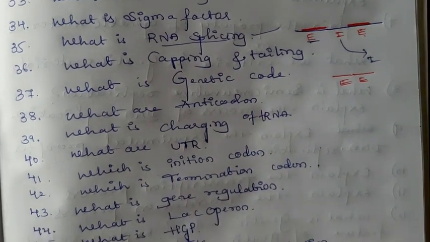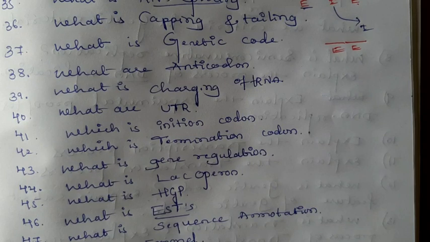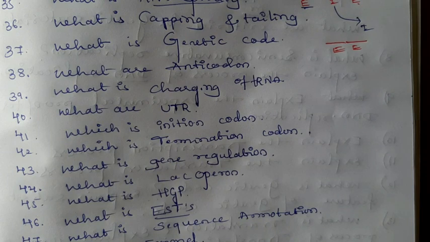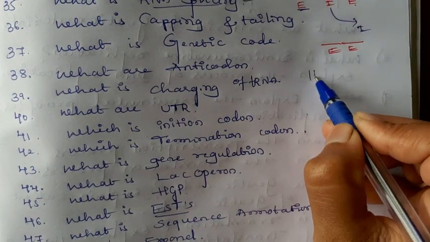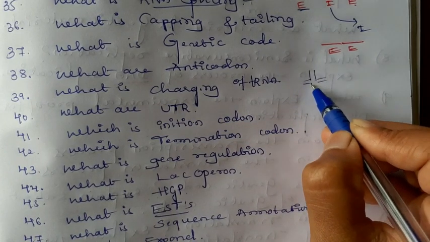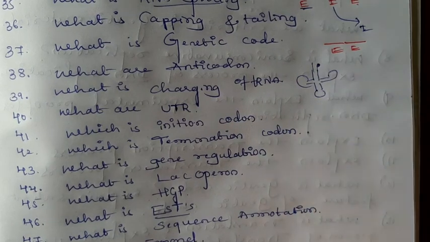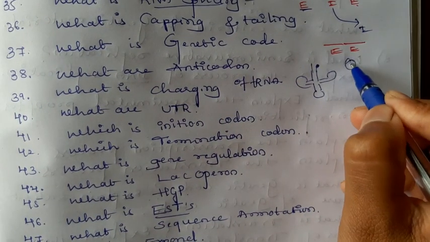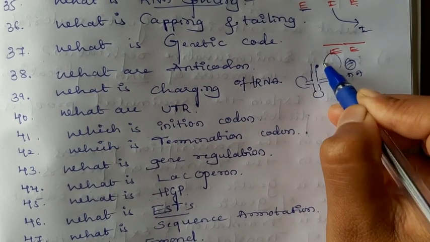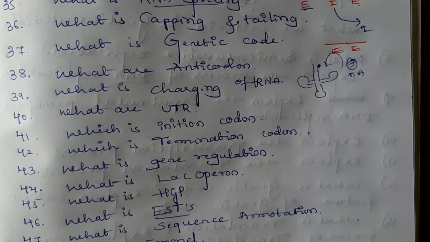The charging of tRNA in the sense adding or attachment of the amino acid to the acceptor arm of tRNA. Usually tRNA is like this. Okay, it has the acceptor arm. There is the addition of amino acid to the tRNA with the help of amino acid tRNA synthetase enzyme.